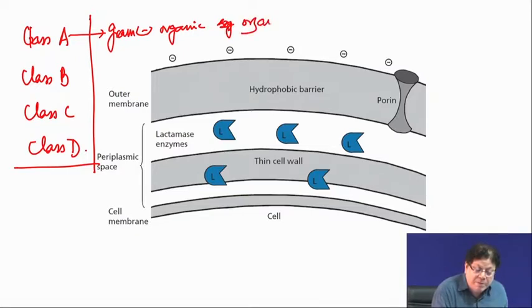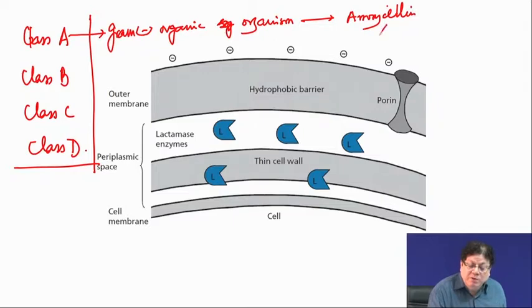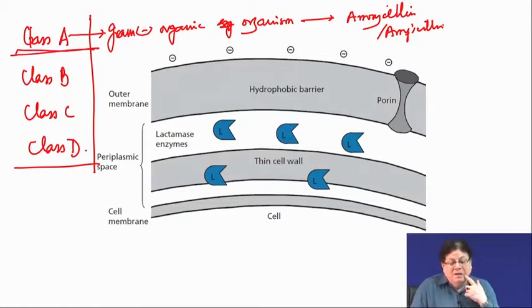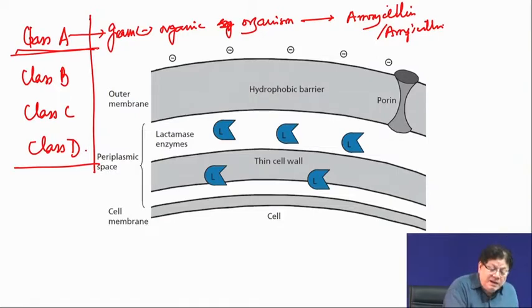That means this class A beta-lactamase hydrolyzes ampicillin or amoxicillin by a serine. The active site is a serine.